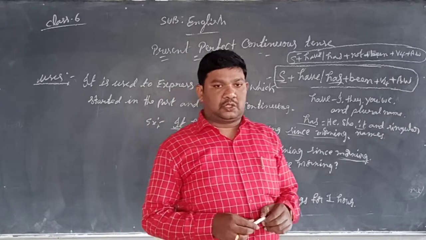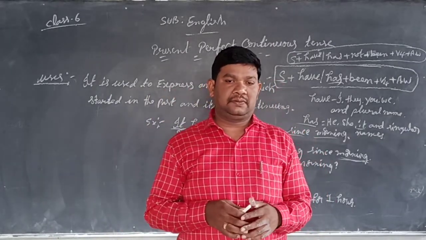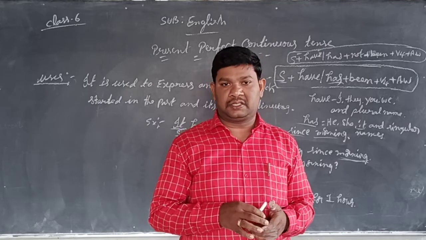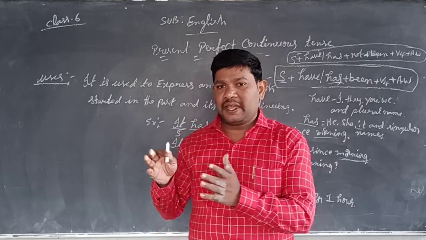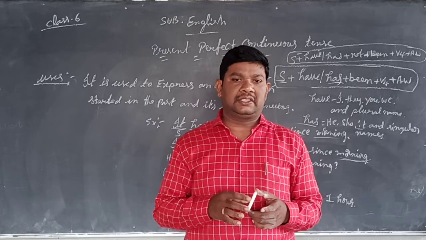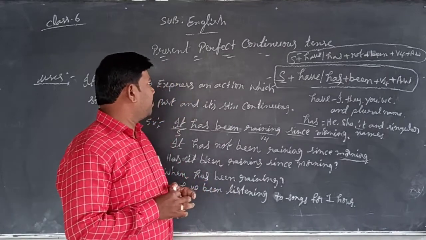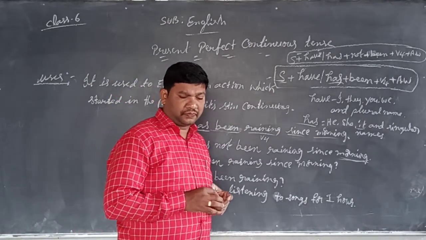So the students have been sitting on the bench for 3 hours. The bell has been ringing for 5 minutes. So these are the examples for present perfect continuous tense.